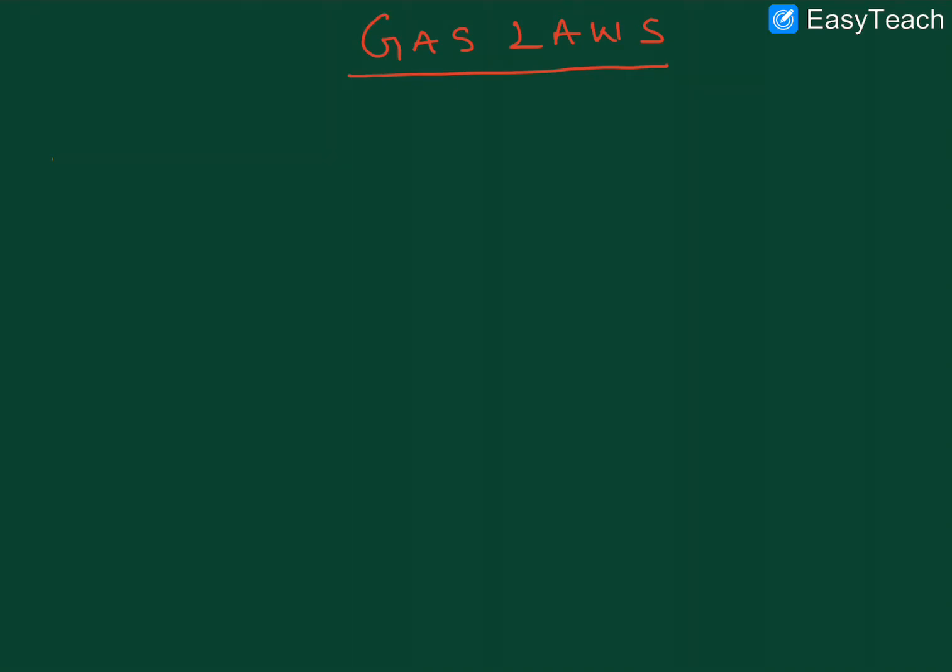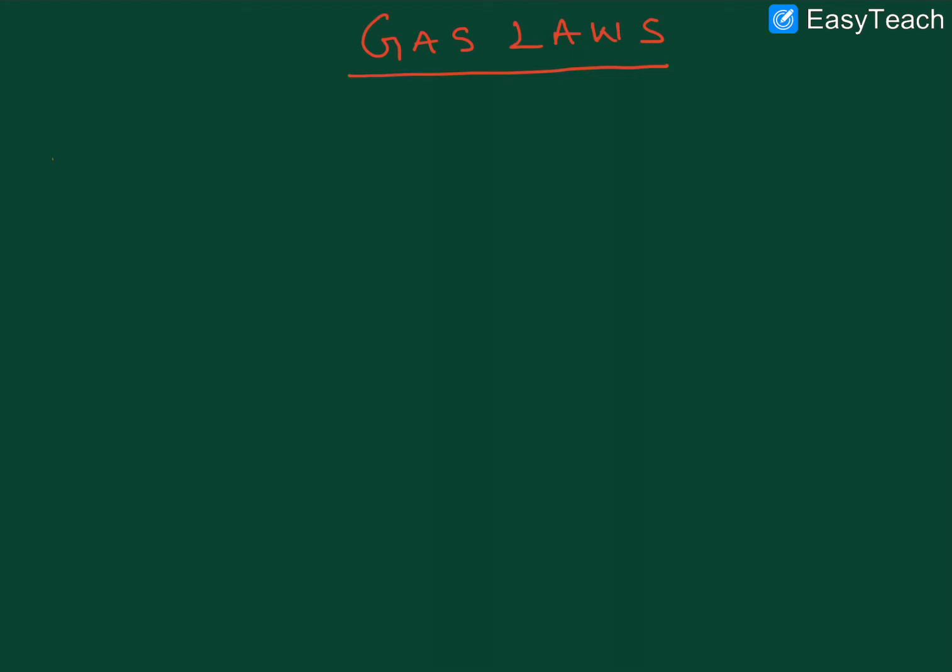In this session, we'll discuss the gaseous laws. Mainly, gaseous laws are explained by the relation between measurable properties, right? Generally, we have 4 or 5 laws: Boyle's law, Charles's law, Gay-Lussac's law, Avogadro's law, and the ideal gas equation. These explain the relations of gases, based on the measurable properties of gases.